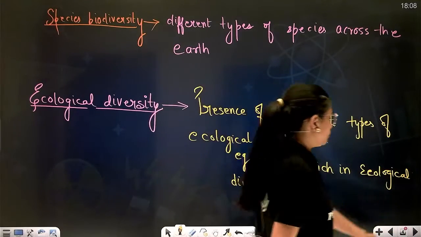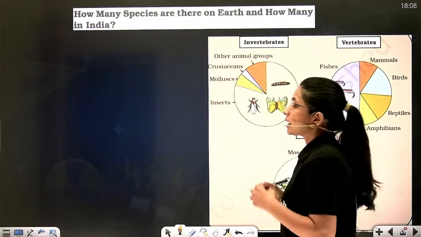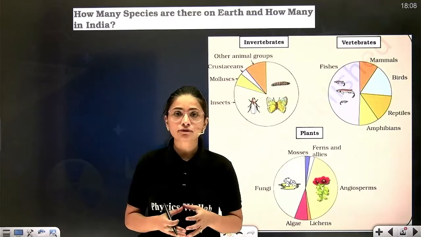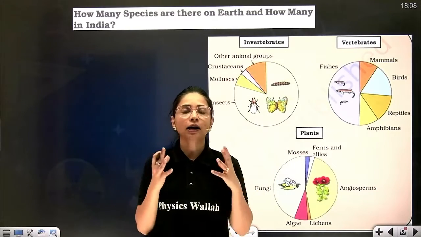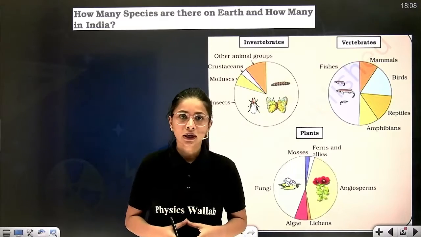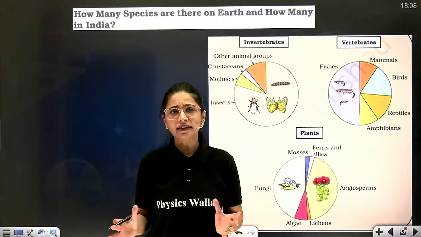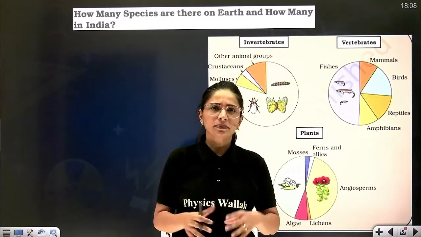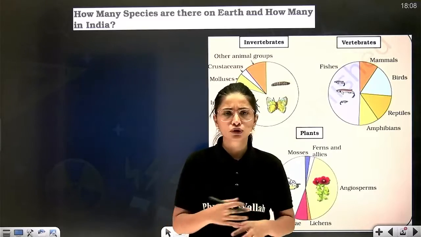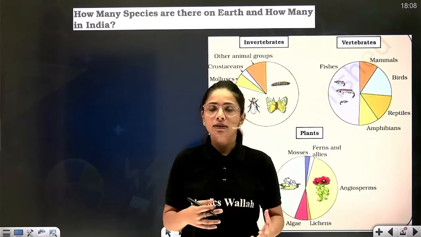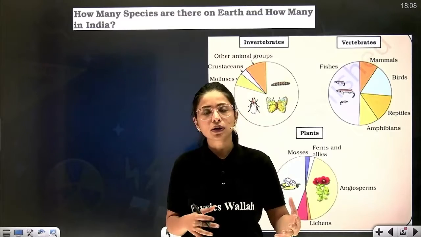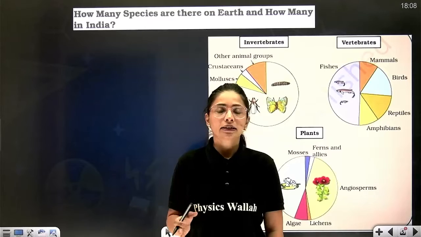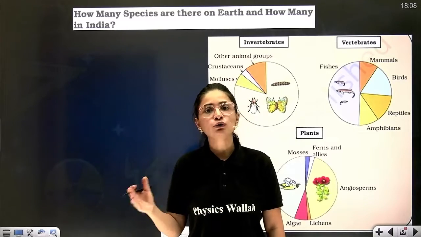Now we are going to proceed further in the chapter, and you're going to see how many species there are. Now you have seen what biodiversity is, but now you have to see how many species are actually there on Earth. So basically, it's a very difficult parameter. There are so many species, some unicellular, some multicellular, some hidden inside the deep forest, some exposed. So every scientist who is related to counting the number of species on Earth is just giving you a rough estimate of how many species are found on Earth.